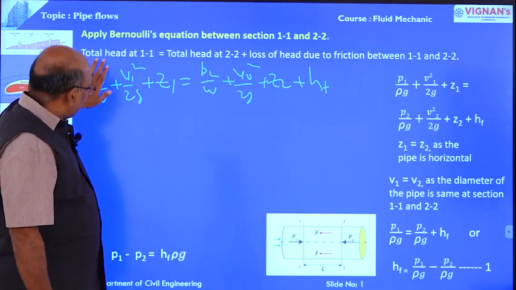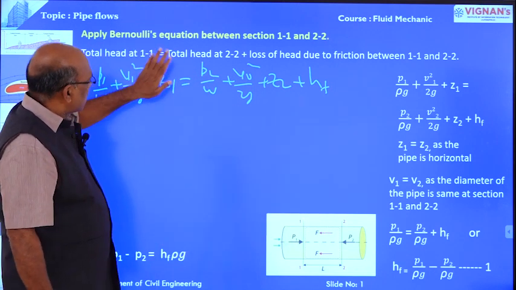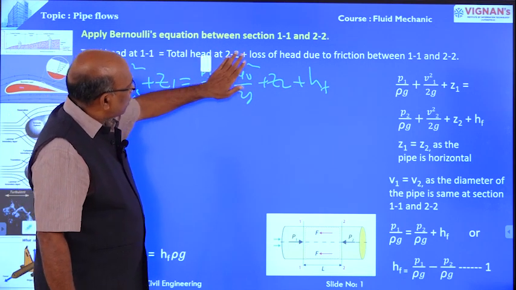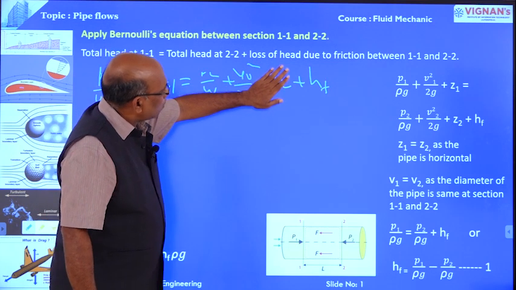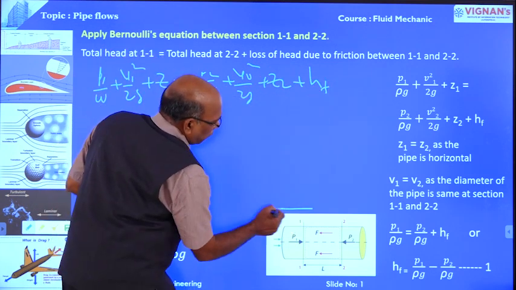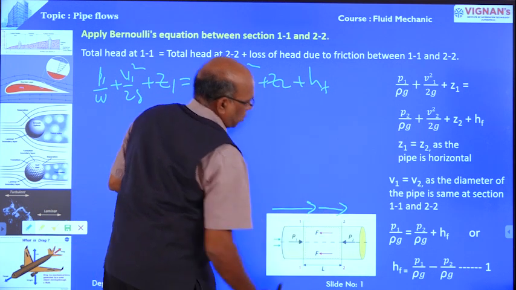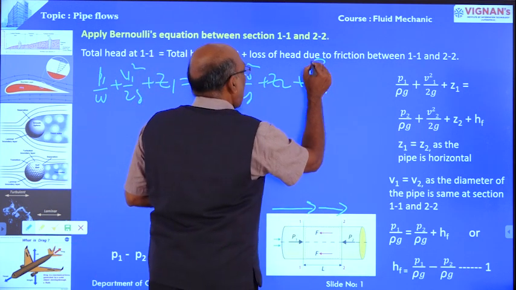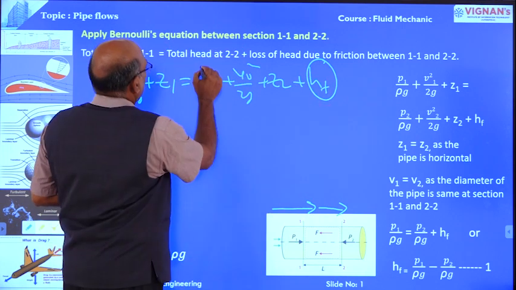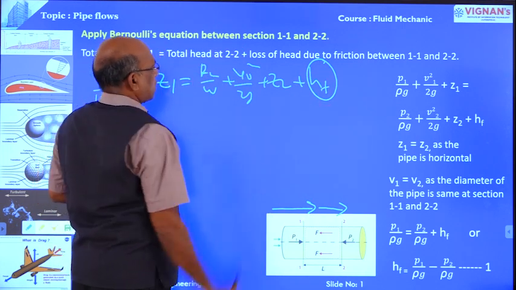At section 1 pressure head plus velocity head plus datum head is equal to, at section 2, pressure head plus velocity head plus datum head plus head loss due to friction, because the liquid is flowing from section 1 to section 2 and has viscosity in the direction of flow, therefore plus HF.